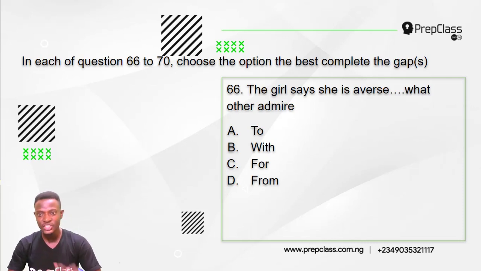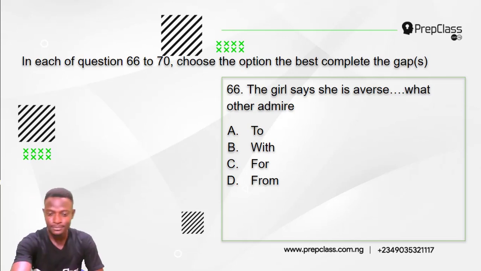The girl says she is averse dash what other admire. A. The girl says she is averse to what others admire. B. The girl says she is averse with what others admire. C. The girl says she is averse for what others admire. D. The girl says she is averse from what others admire. So which of these options is the best to complete the gap in this sentence?